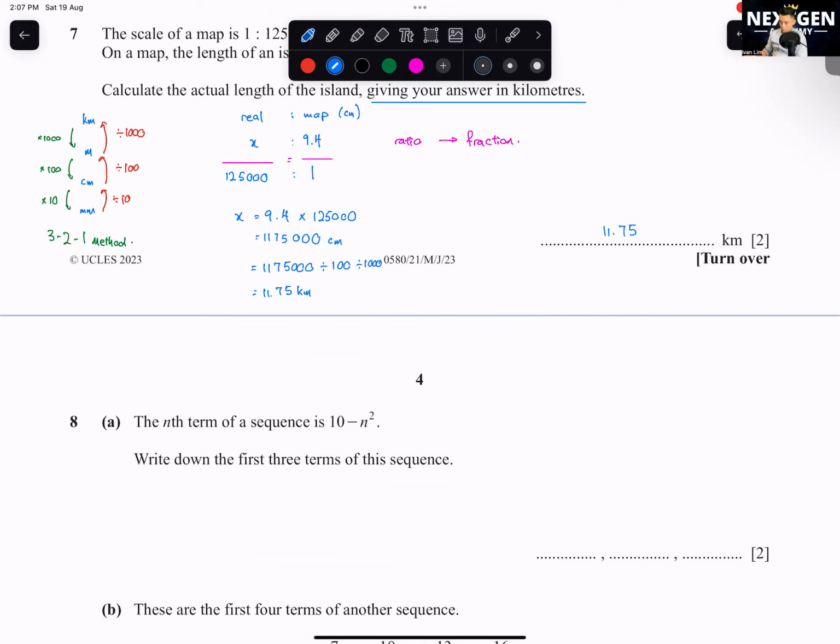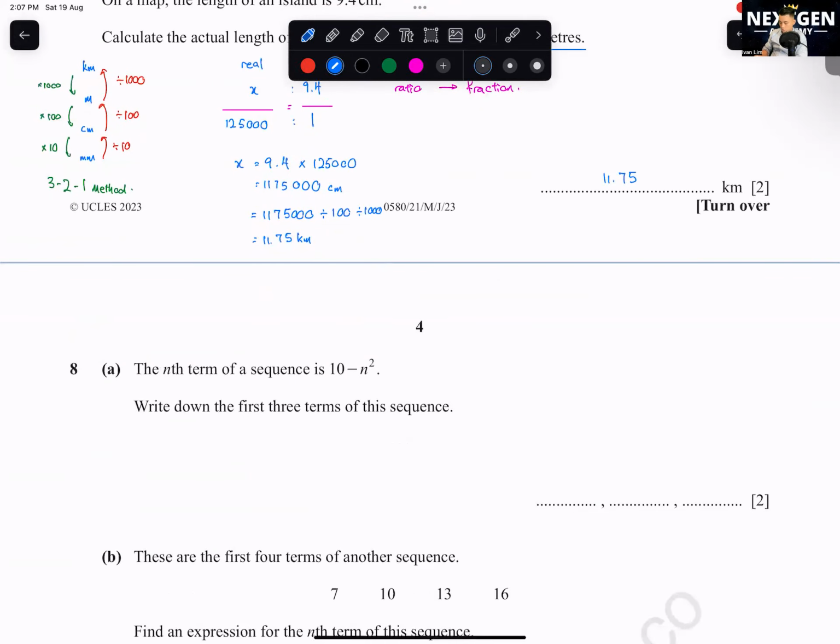The nth term of a sequence is 10 minus n squared. Write down the first 3 terms of this sequence. So all you need to do is you sub in n equals 1, n equals 2, and n equals 3 into these terms. T1, 10 minus 1 squared. T2, 10 minus 2 squared. T3, 10 minus 3 squared. Calculate this, you get 9, 6, 1.